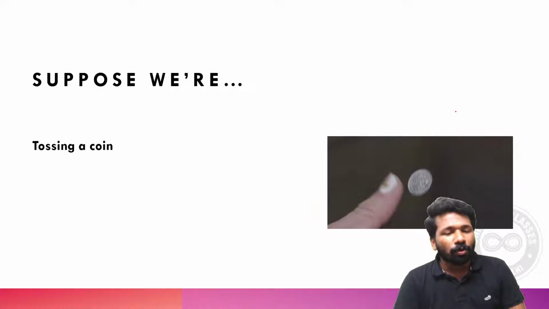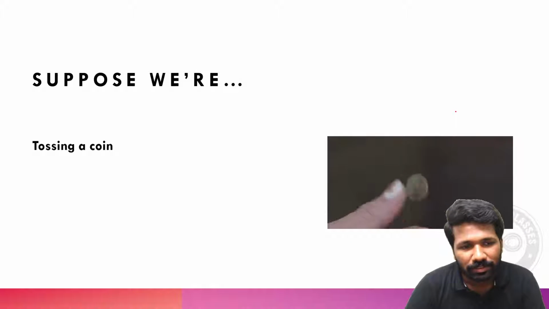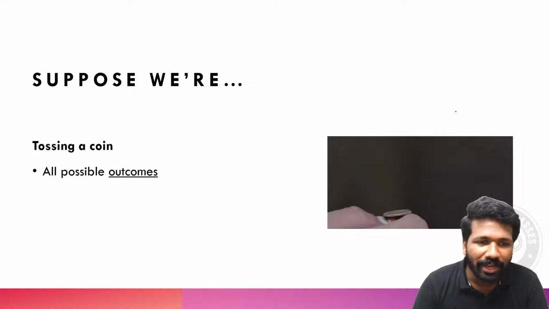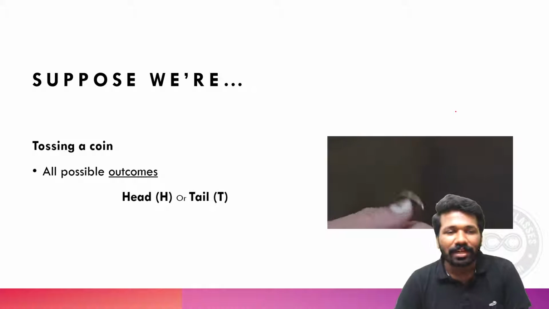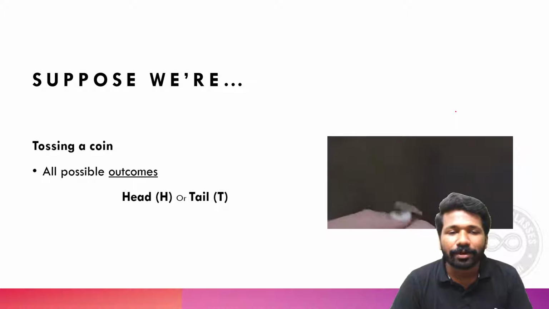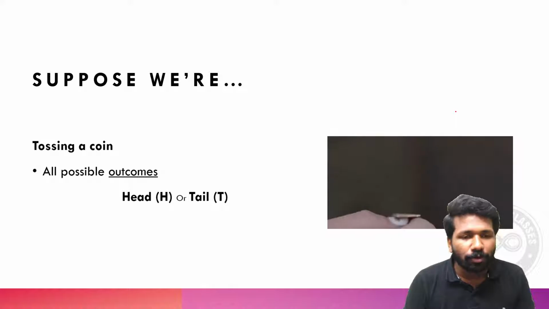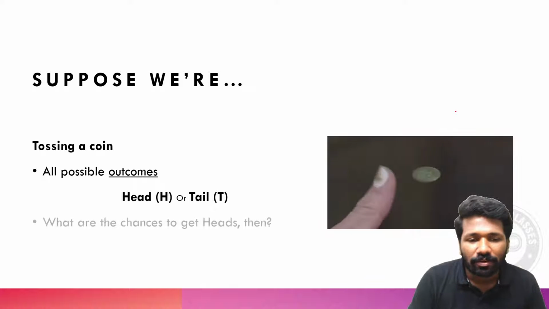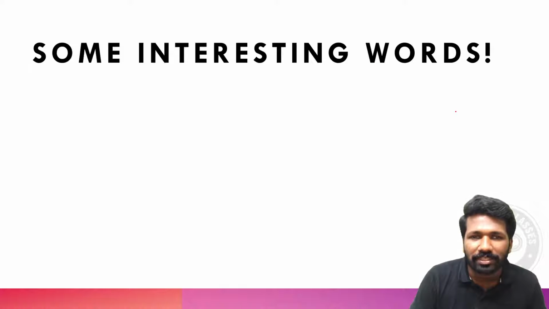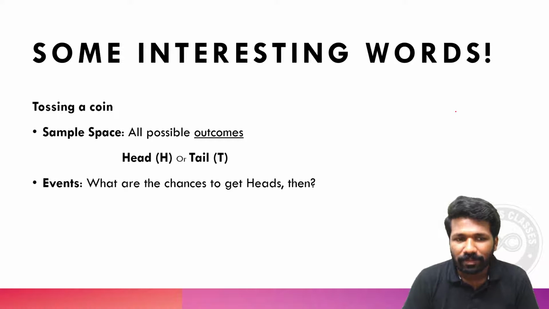In the case of a coin, what are the things that can occur? When you toss, you will get either a head or a tail. These are called possible outcomes. Possible outcomes are head or tail only. And out of that, if you want to know the chance of head, it is one chance out of two, because in total there are only two things, head or tail.